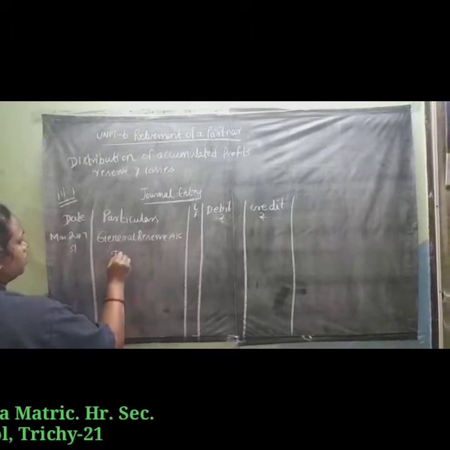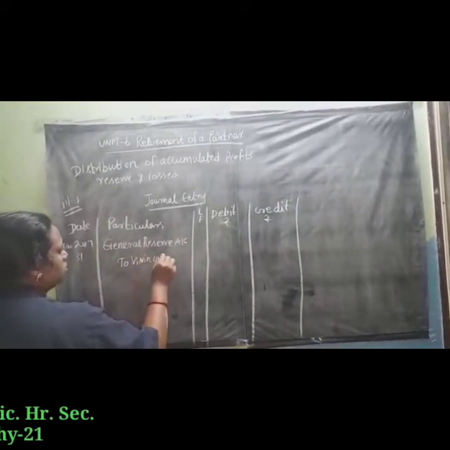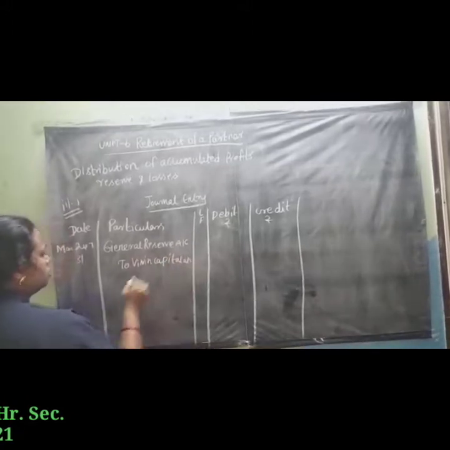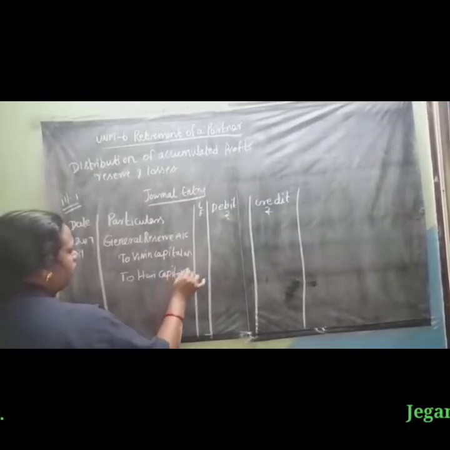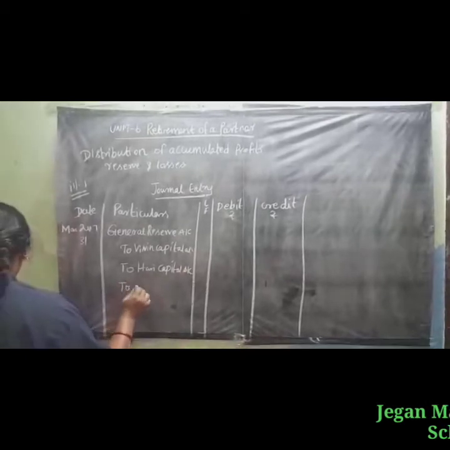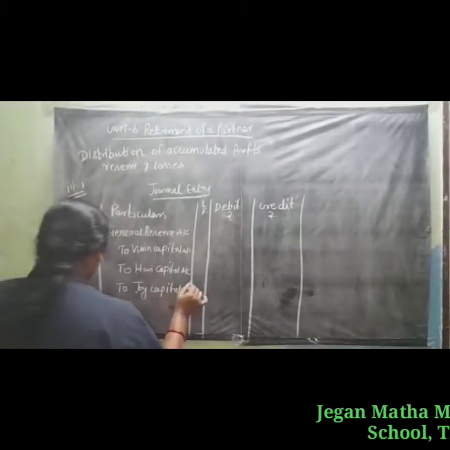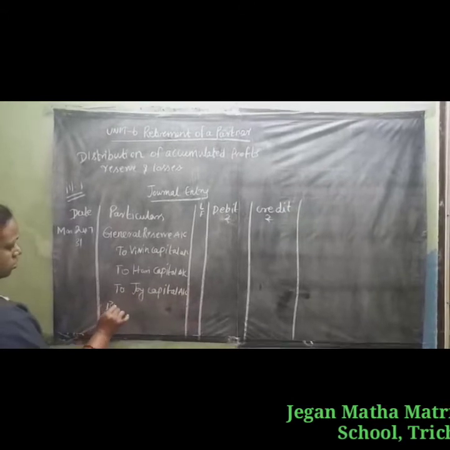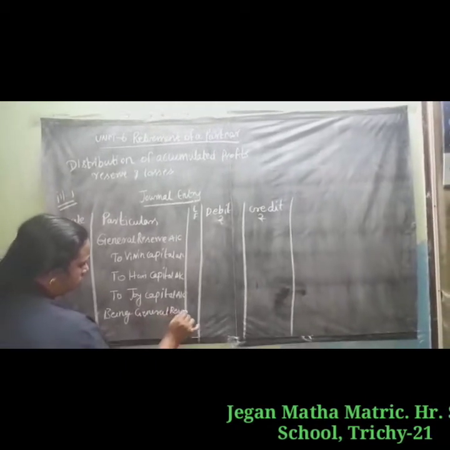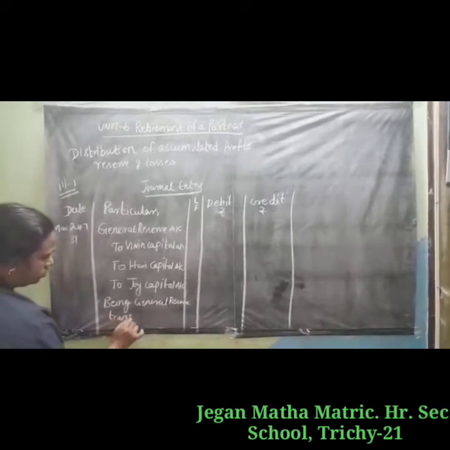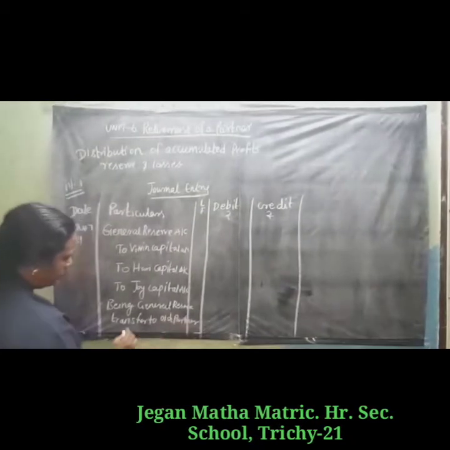General Reserve Account Dr. to all the partners: to Vivin Capital Account, to Hari Capital Account, to Joy Capital Account. Being general reserve transferred to old partners' capital accounts.